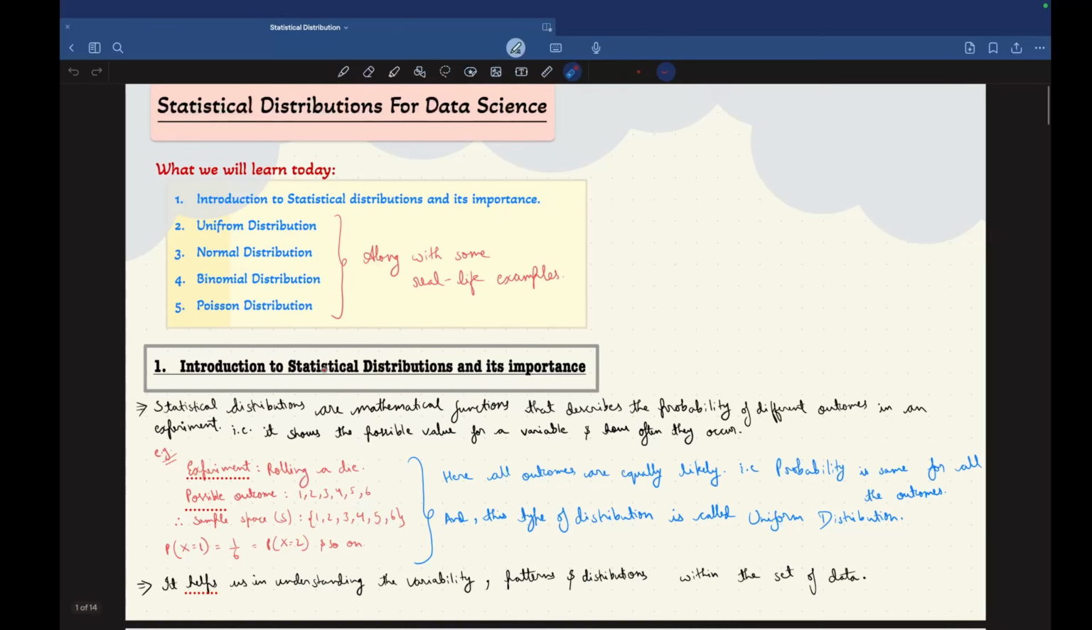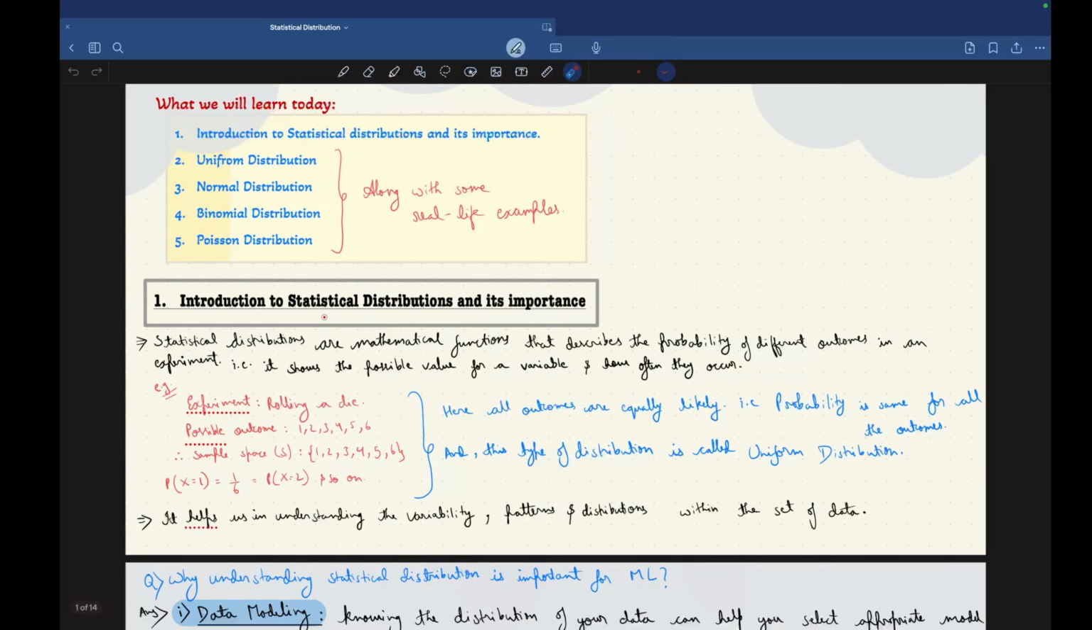So let us first understand what statistical distributions are and why they are important. Statistical distributions are mathematical functions that describe the probability of different outcomes in an experiment. That is, it shows the possible values for a variable and how often they occur.